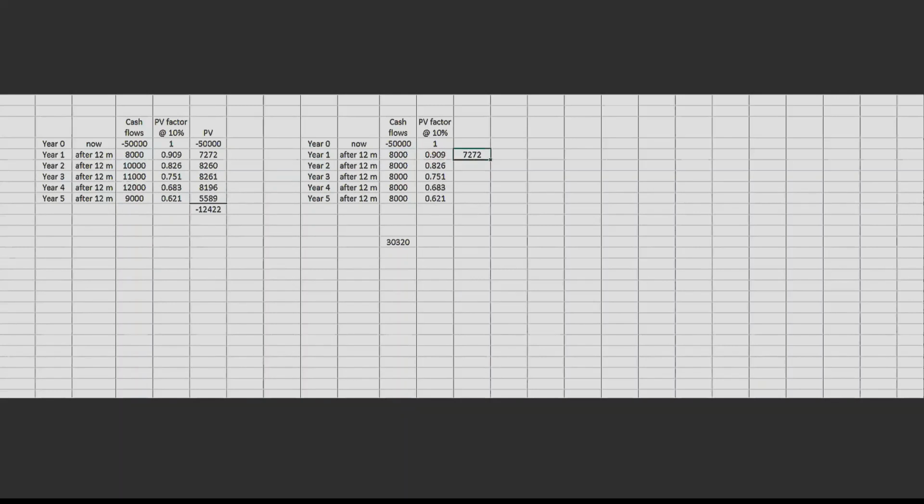If this activity is done separately, that means I'm just multiplying them separately. What is the sum of these values? Let me check that. See, 30320. So sometimes you will see the book also using this shortcut. Yeah, this is a shortcut which you will find here.